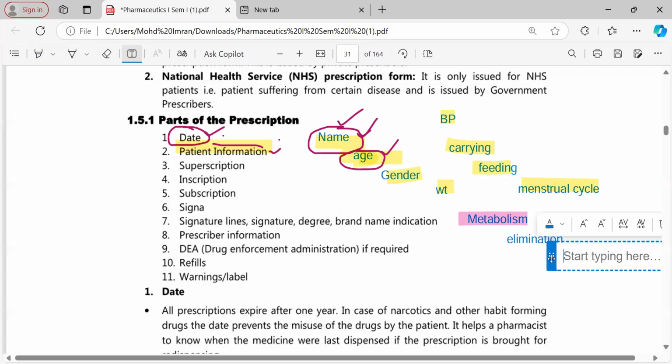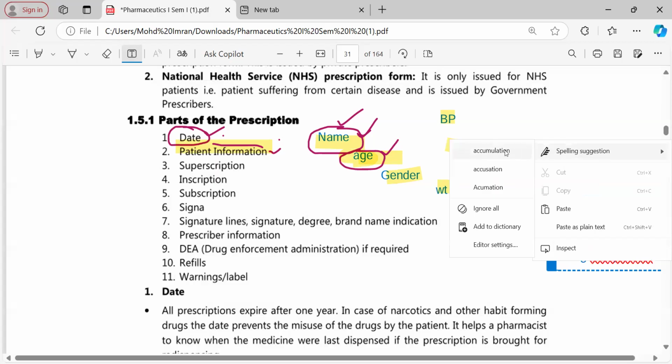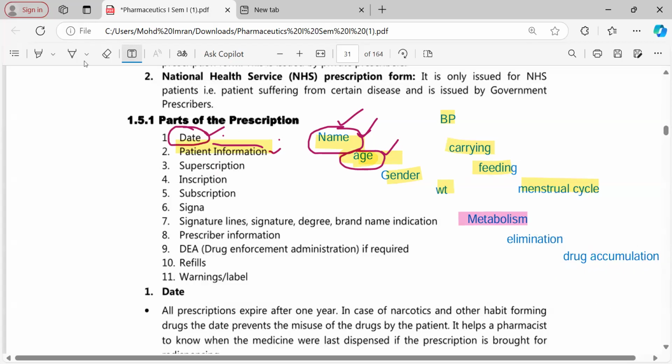So if metabolism is slowed down, drug accumulation will start, right? Which can lead to drug toxicities. So all these problems are there. So you should be careful about the health of the liver and kidney. The liver's health is very, very important for any kind of drug given to the patient because 90%, in fact 99% of the drugs are metabolized, biotransformed, deactivated using hepatic enzymes, right?